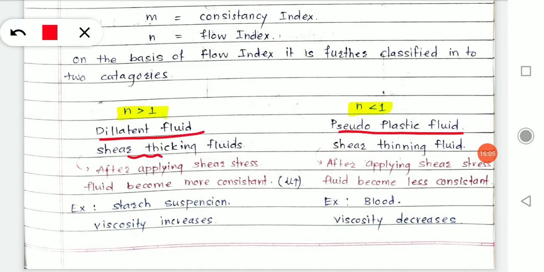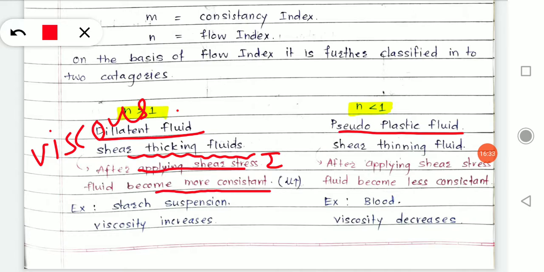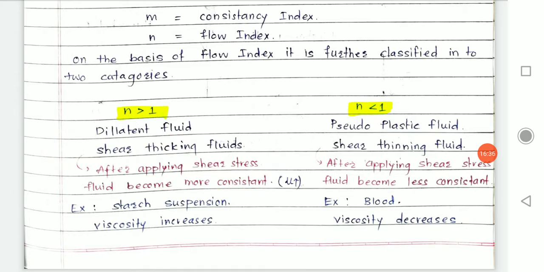Dilatant fluid is a shear thickening fluid. What happens when shear thickening takes place? After applying a shear stress, that is tau, the fluid becomes more consistent. It means that जैसे जैसे आप shear stress लगाना start करते हो, आपका fluid गाढ़ा बनता जाता है. It will get more consistent, more viscous. Understood? That concept is called a shear thickening fluid.